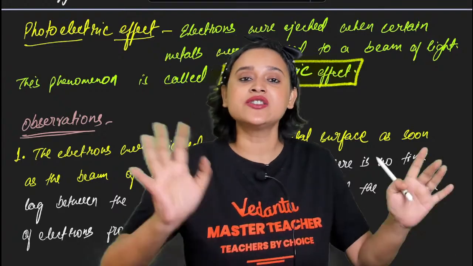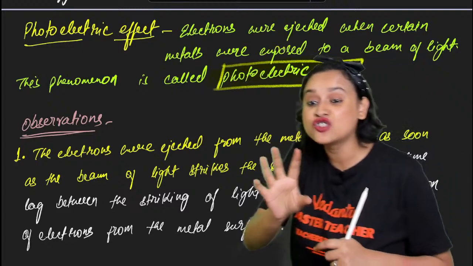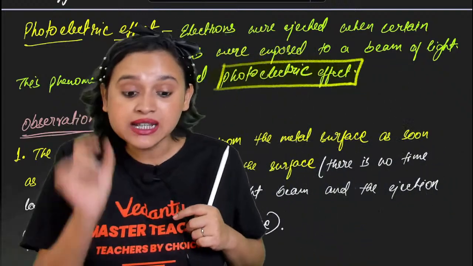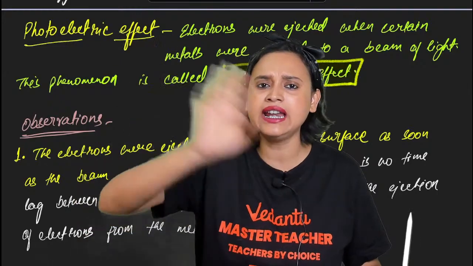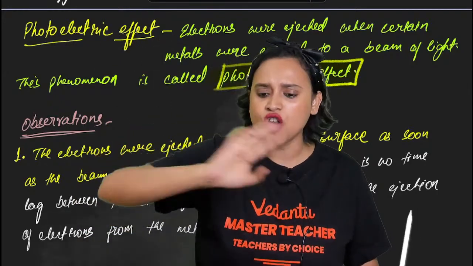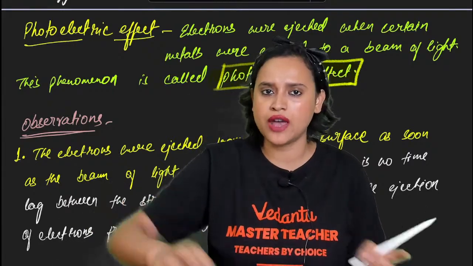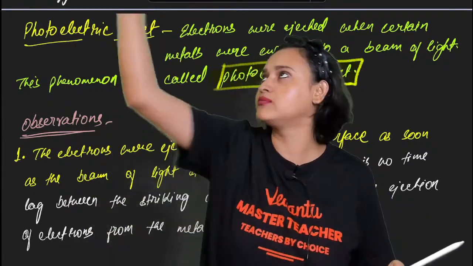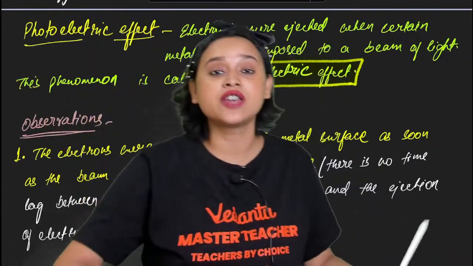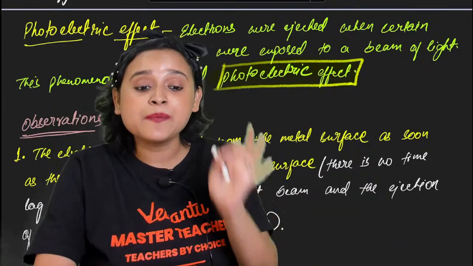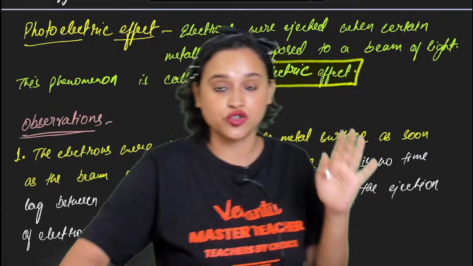So the observations were that these electrons were ejected from the metal surface as soon as the beam of light strikes. That means it is an instantaneous process. They do not waste any time, guys. The moment incident light strikes, they will come out. They will be ejected. It is an absolutely instantaneous process. There is no wastage of time whatsoever.